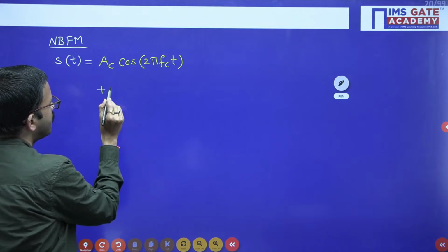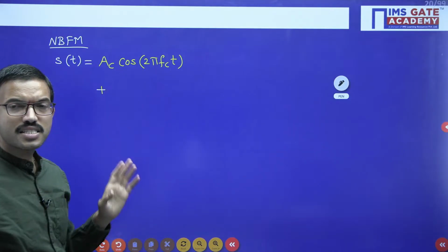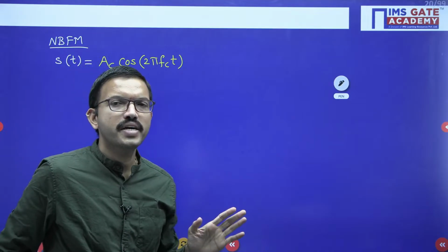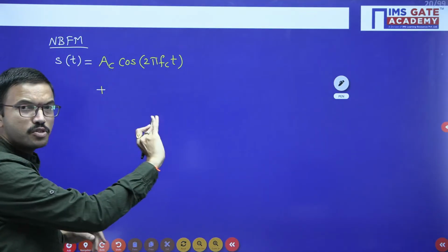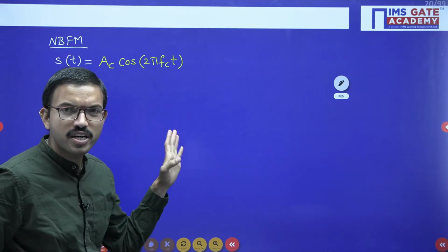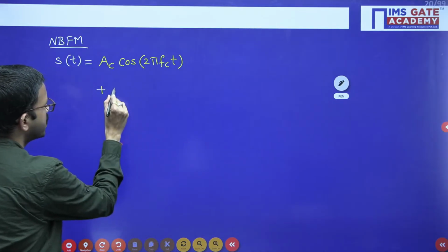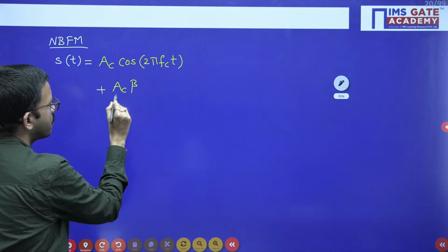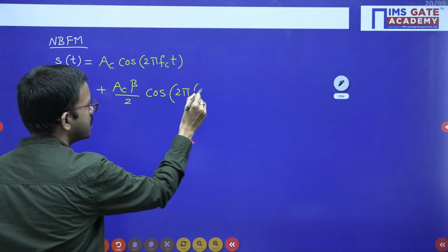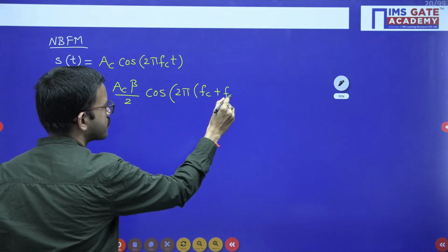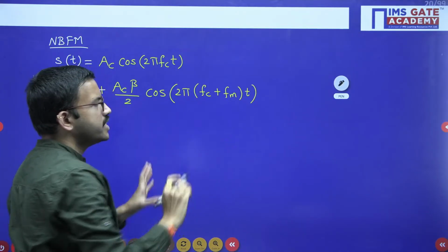After that you get Ac mu by 2 into cos 2 pi into (fc plus fm) t. Here in place of mu, where mu is the modulation index, in FM the modulation index is beta. So a similar equation: Ac beta by 2 into cos 2 pi into (fc plus fm) t. Okay, so up to here it is the same.